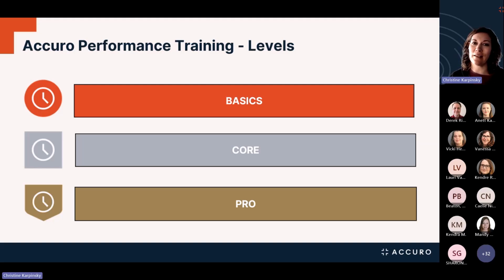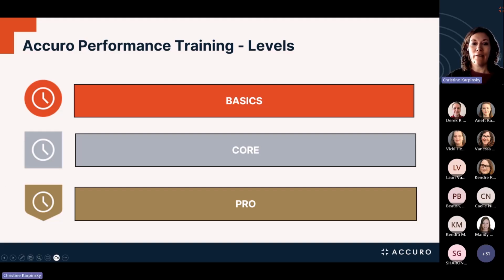at the basics level. Next, we have our core, and our core are the main concepts of Accuro that most users are going to benefit from. So in core, you're going to learn how to customize your scheduler, set up recurring appointments, create availability templates, and set up your traffic manager.